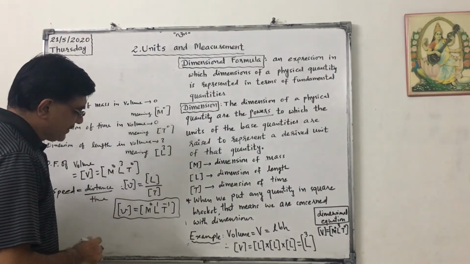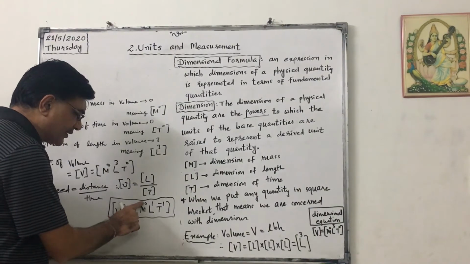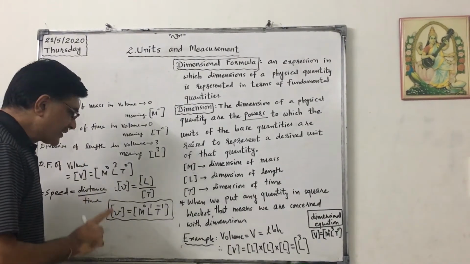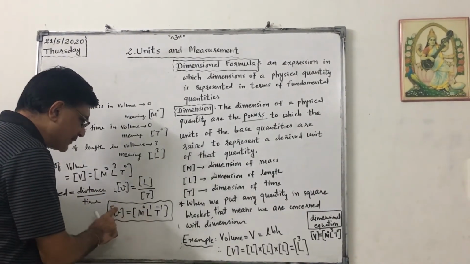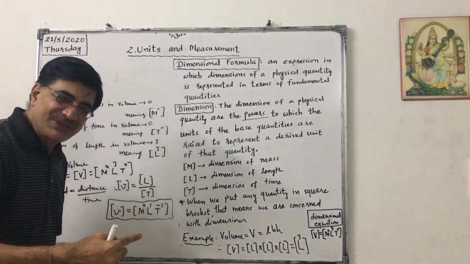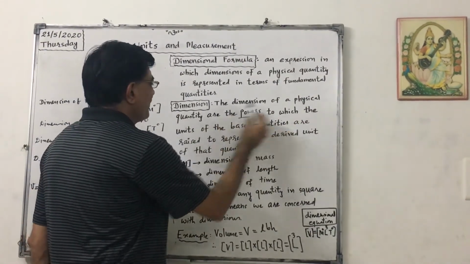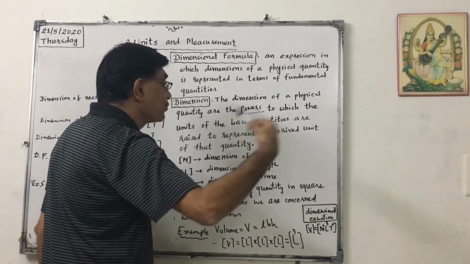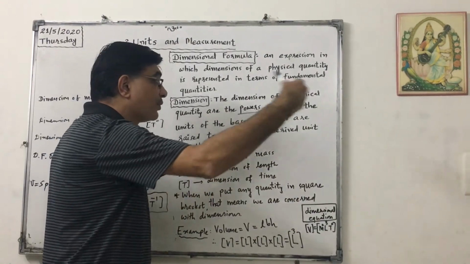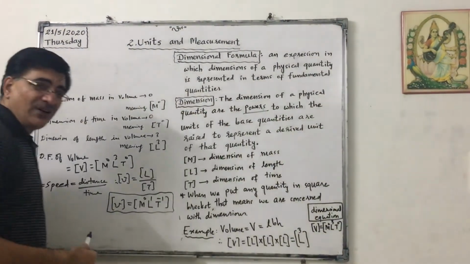If they ask us what is the dimension of mass in speed, it is 0. What is the dimension of length in speed? It is 1. These powers are called dimensions. Again repeating, the dimensions of a physical quantity are the powers to which the units of the base quantities are raised to represent a derived unit of that quantity.